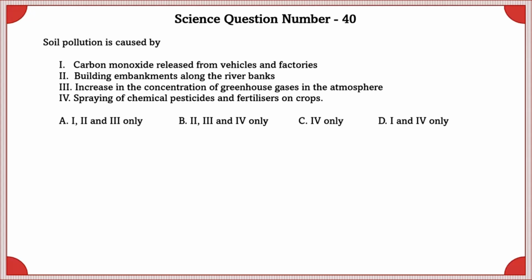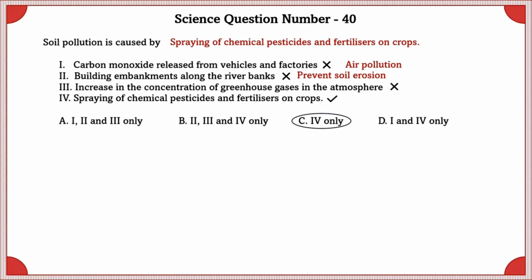Science question number 40. Soil pollution is caused by, first option, carbon monoxide released from vehicles and factories. Wrong, because it is air pollution, not soil pollution. Building embankments along the river banks. No, it prevents soil erosion. Third, increases the concentration of greenhouse gases in the atmosphere. This is also wrong. It is about air pollution. Fourth, spraying of chemical pesticides and fertilizers on crops. Yes, this is true. So the correct option is the C option.